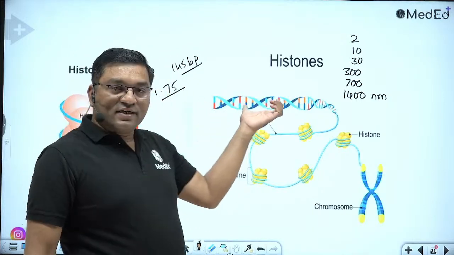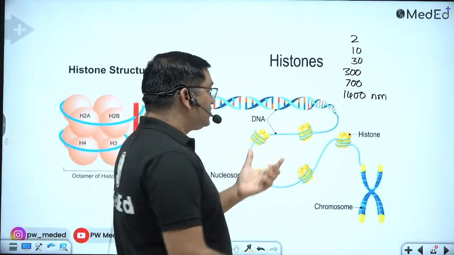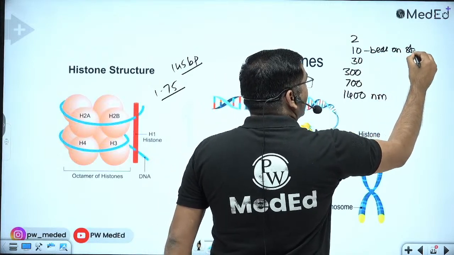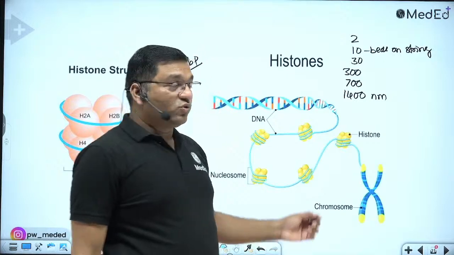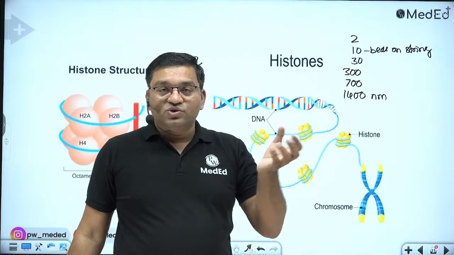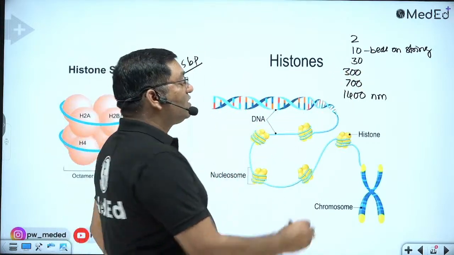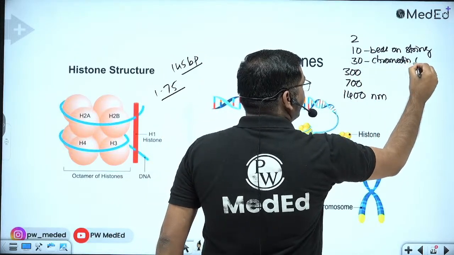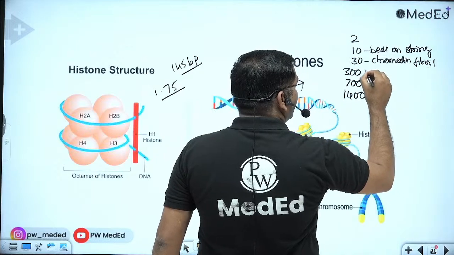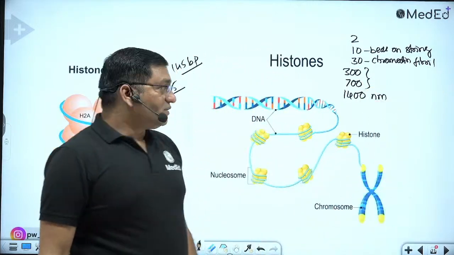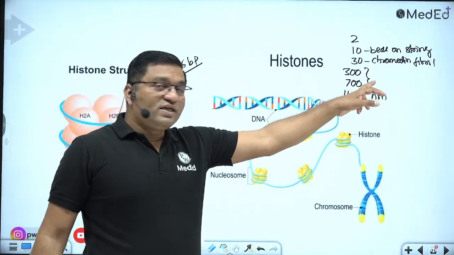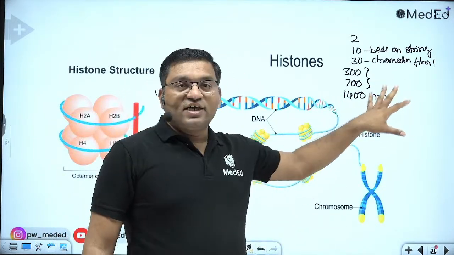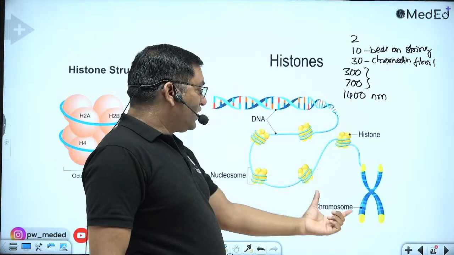So naked helical DNA is 2 nanometer, then the beads-on-string appearance is the 10 nanometer fiber, because of the nucleosome, and 6 to 8 nucleosomes form the 30 nanometer chromatin fibril, which is converted into the 300 and 700 non-condensed and condensed loops associated with nuclear scaffold proteins, and 1400 nanometer organized DNA in the metaphase chromosome.